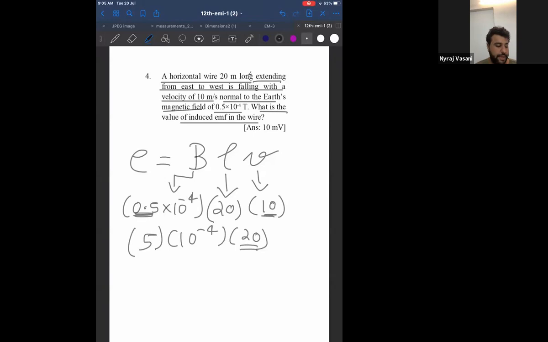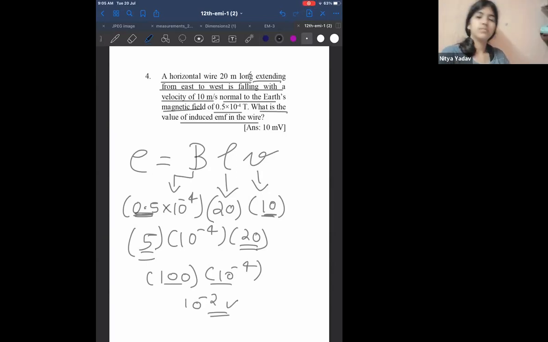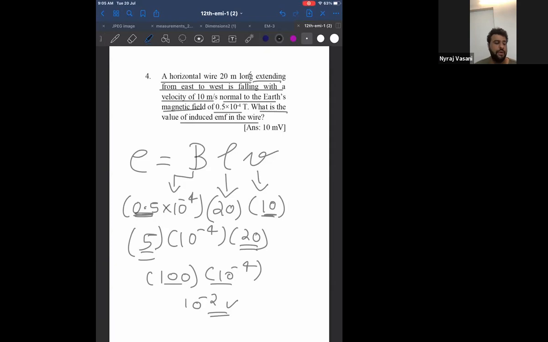Now, can I say 20 into 5 is 100 into 10 power minus 4? 100 into 10 power minus 4, can I say is 10 power minus 2 volt? Or 10 into 10 power minus 3, or 10 millivolt. I can leave my answer here also.